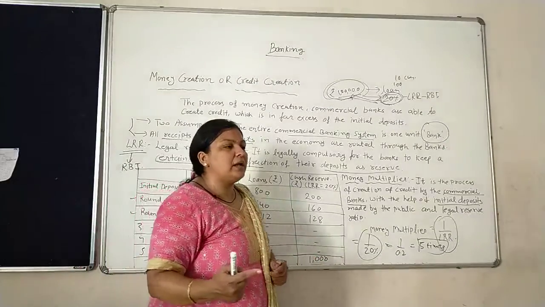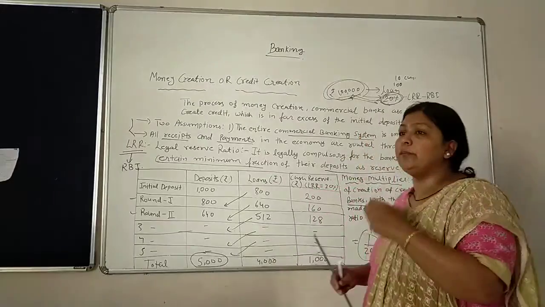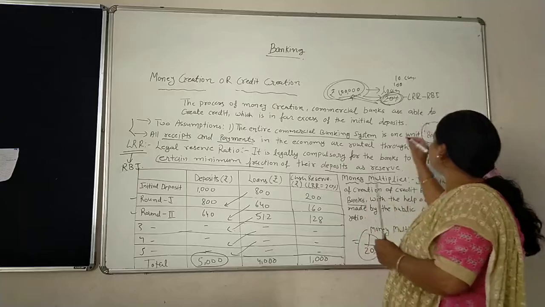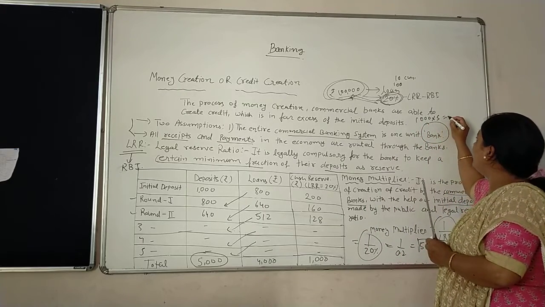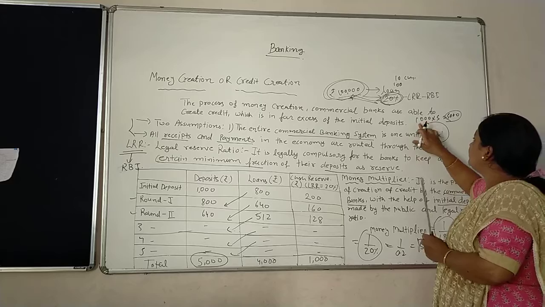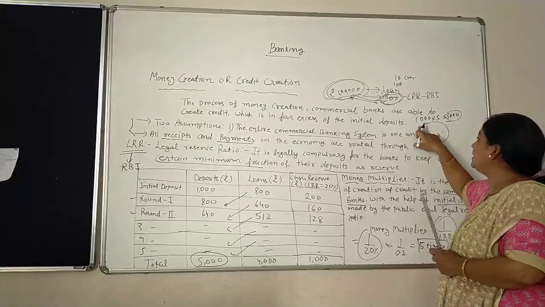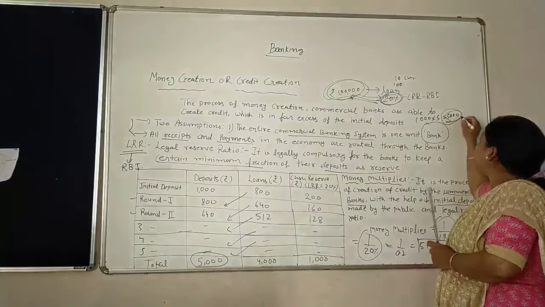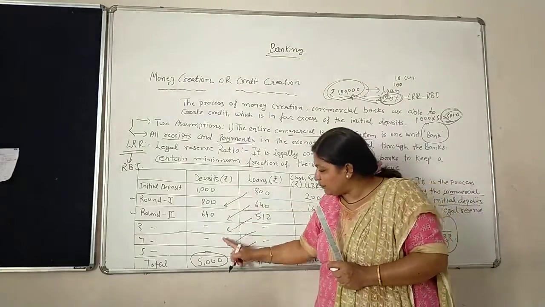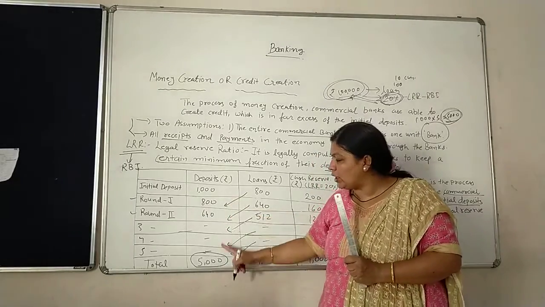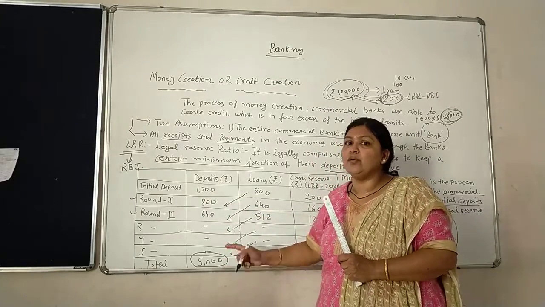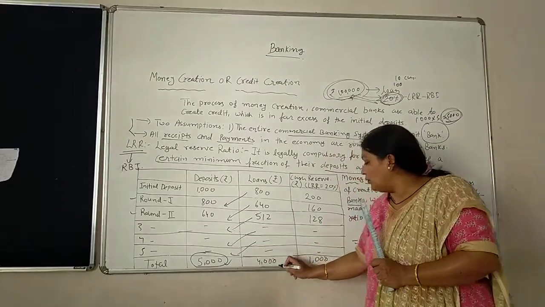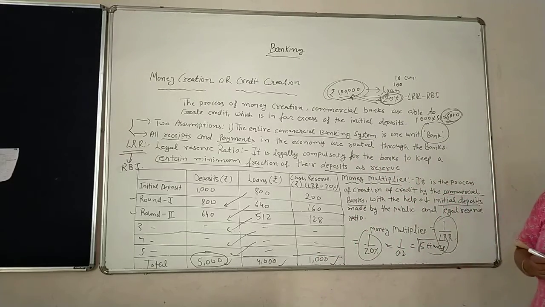आपको money creation कब तक करना है? Until your initial deposit becomes 5 times. So that is the initial deposit of 1,000 into 5. What do you mean by this? 5,000. So if your initial deposit is 1,000, you can do credit creation or money creation with 5 times only. So जब तक ये deposit आपकी 5,000 की मिल जाती है, it means until the total of this deposit becomes 5,000, you can carry on the money creation again and again. And from this point of view, your money creation will be successful.